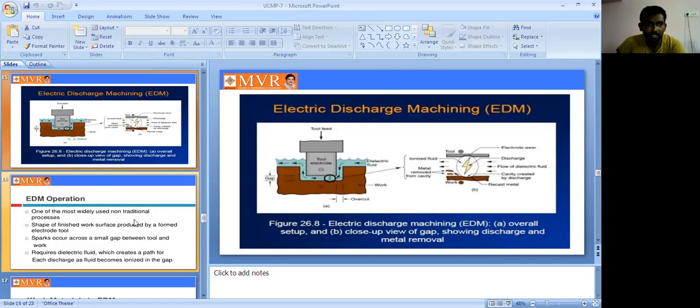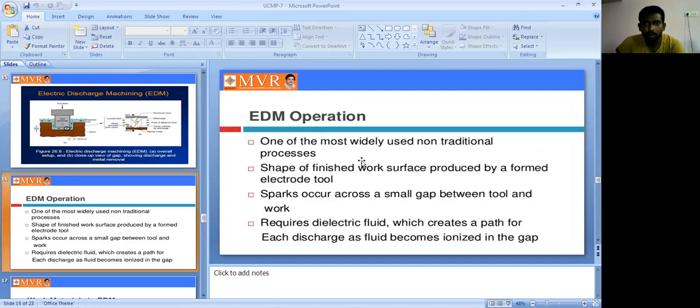Next, we can see the EDM operation. It is one of the most widely used non-traditional machining processes. The shape of the finished work surface is produced by a formed electrode tool. A spark is produced across the small gap between the tool and the workpiece. The requirement in EDM is dielectric fluid, which creates the path for each discharge as the fluid becomes ionized in the gap.